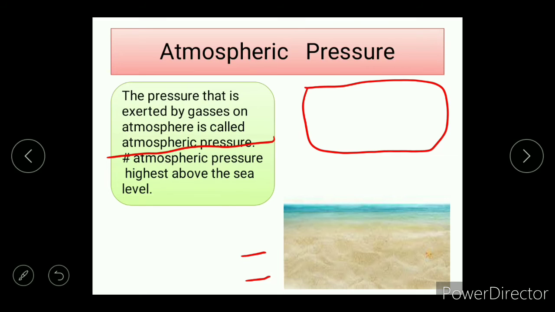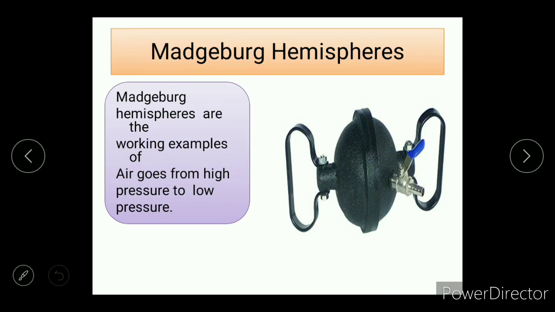I can make a brief video on it too if you all request in the comment section, so comment down below. The blood pressure that all the time pressures our body is a little more than the atmospheric pressure, so they get balanced. So let us move to the next topic, Magdeburg Hemispheres.